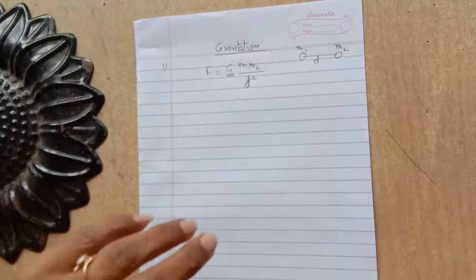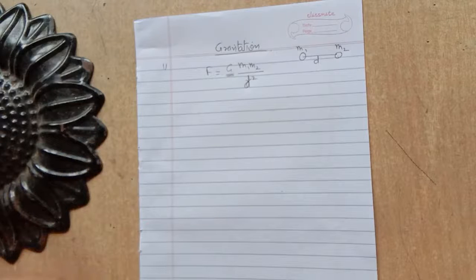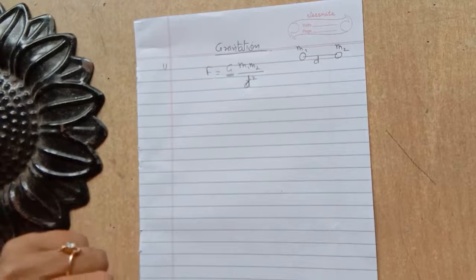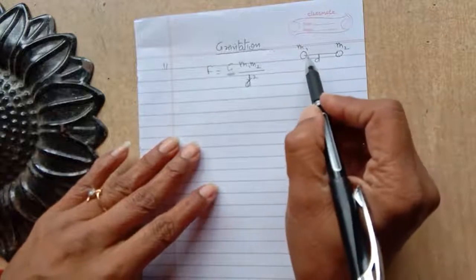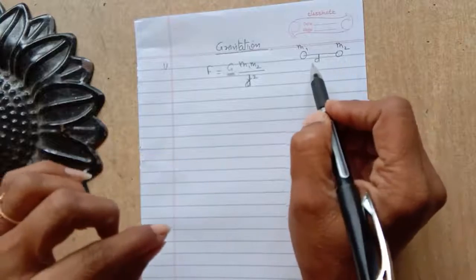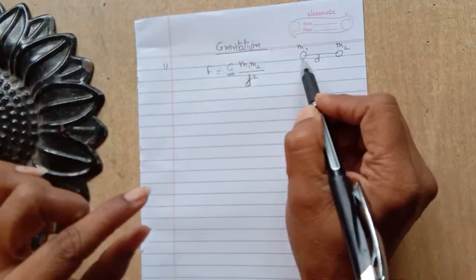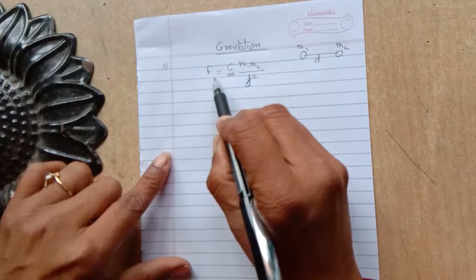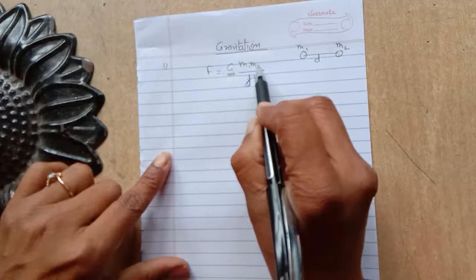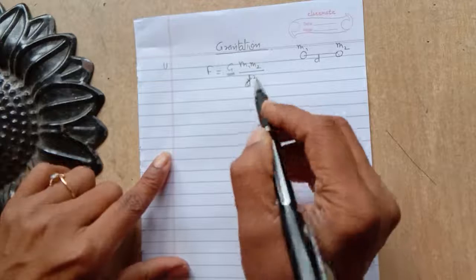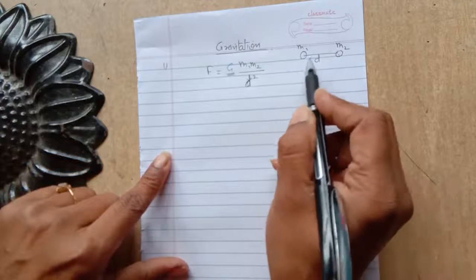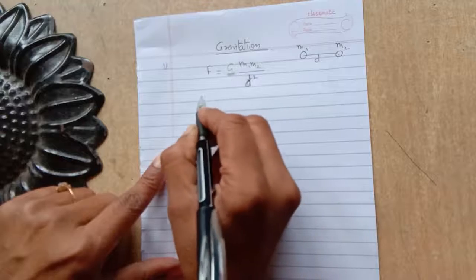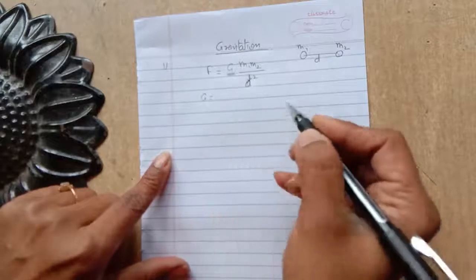Good morning, students. In the last video, we understood what the universal gravitational law is. Newton gave this law, according to which if two objects having the masses m1 and m2 are placed at a distance of d, then the force acting between the two objects can be found using the formula G m1 m2 upon d square, where m1 and m2 are the masses of the objects and d is the distance between them.